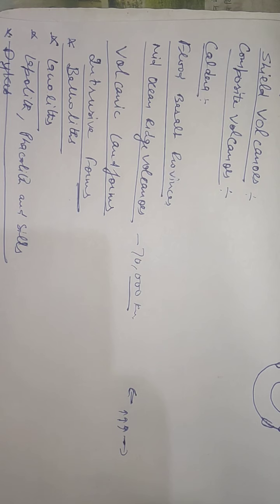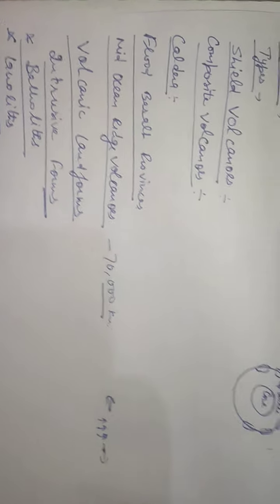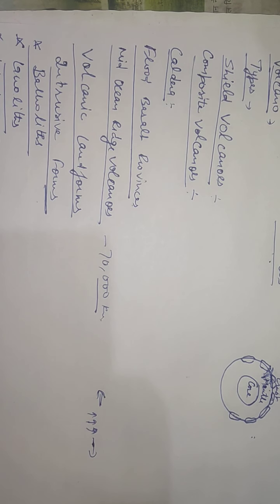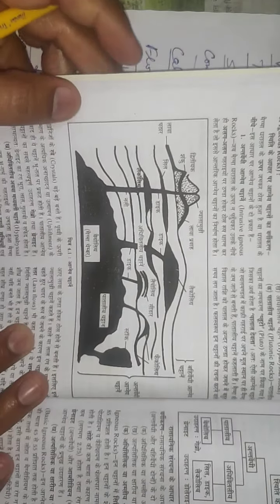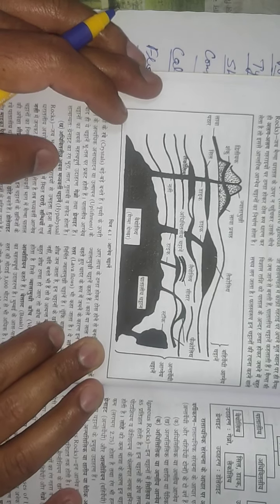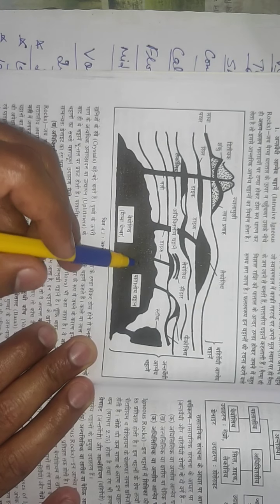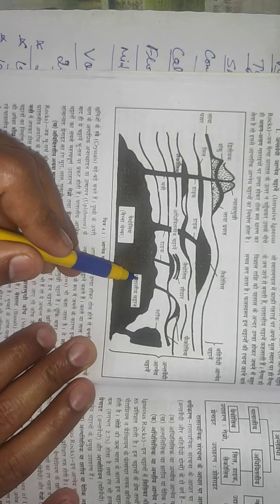So now when the magma comes from the interior part of the earth, all the structures are created. If I show you by the diagram, this is the part of the batholith form.